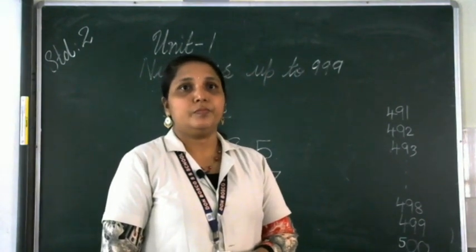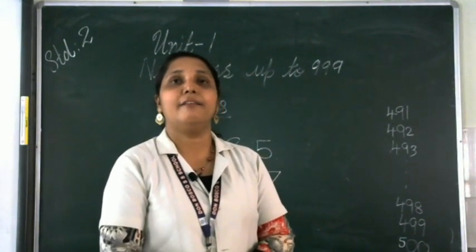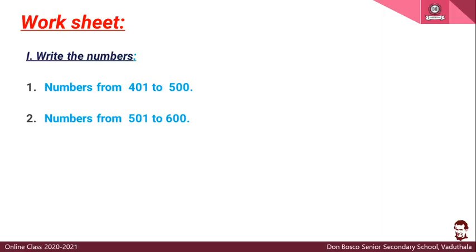So, after this, we are having a worksheet for you. Okay. Will you complete this one? Worksheets and assignments you have to copy down in your notebook and you have to keep. Okay. So, first one is to write the numbers. We already wrote the numbers from 401 to 500. So, first one is the numbers from 401 to 500. Then second one, 501 to 600.